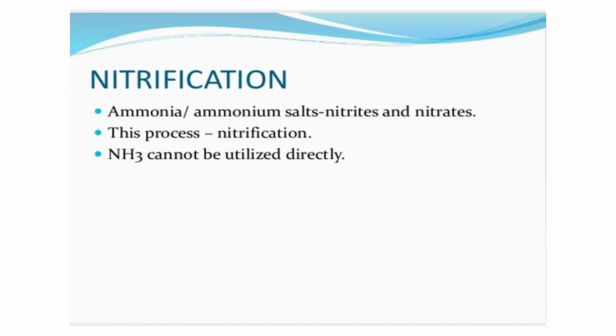In such a way, inorganic nitrogen compounds are restored in the soil, directly consumable by green plants. That is nitrification. Ammonia or ammonium salts are converted to nitrites and nitrates. This process is nitrification.